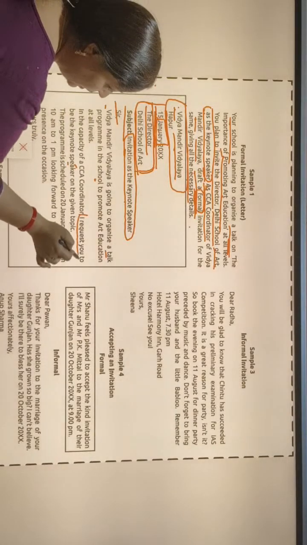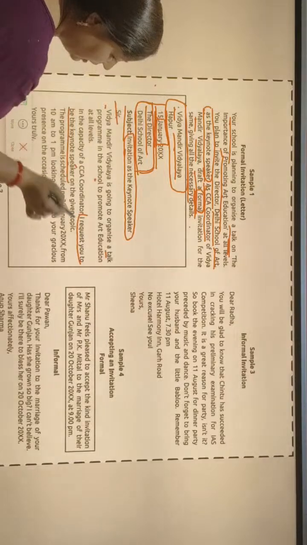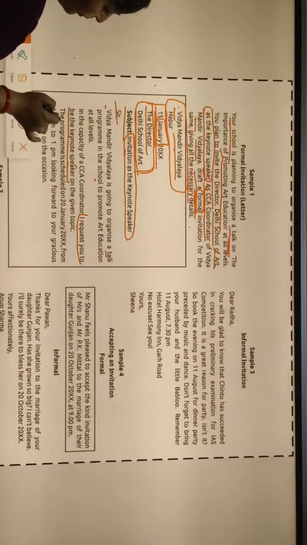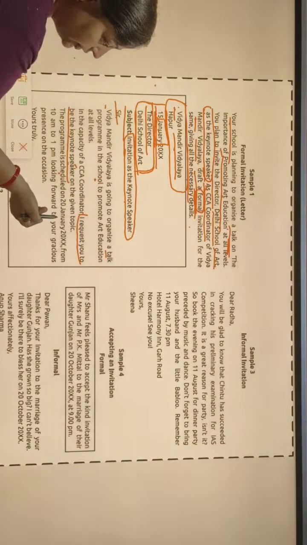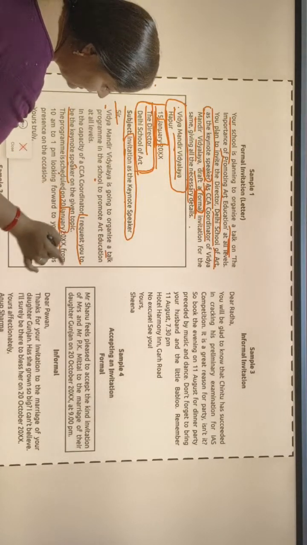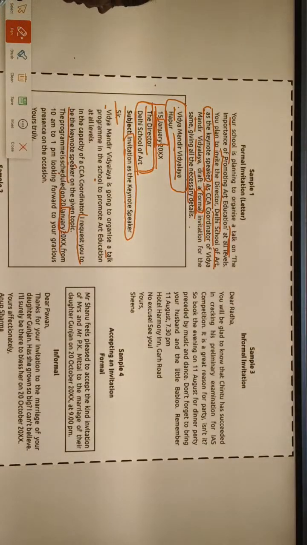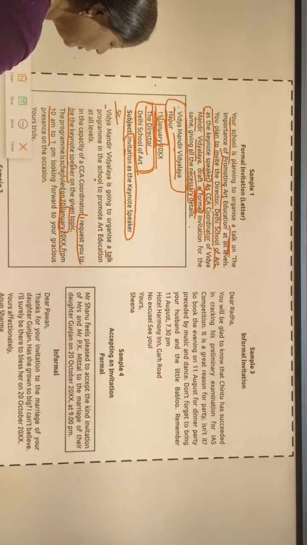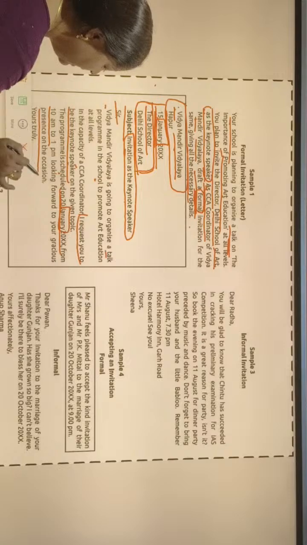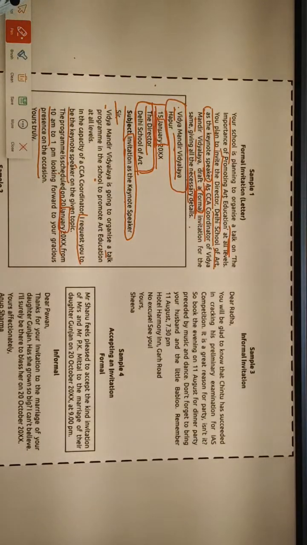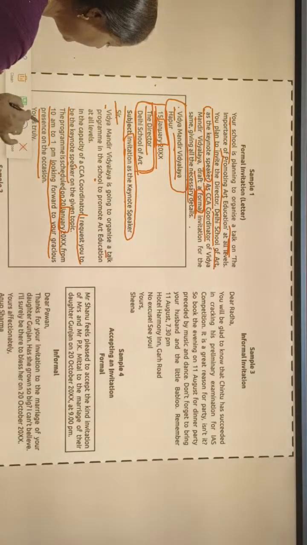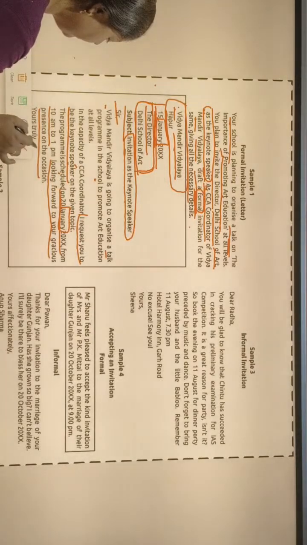Here he has mentioned the purpose of this invitation. I request you to be the keynote speaker on the given topic. The program is scheduled on 20 January. Here this date will be changed; we have to write the date according to our requirement. Then we will include the time also. Looking forward to your gracious presence on the occasion. If we are writing an invitation to anyone, we must include this line: looking forward to your gracious presence on the occasion.